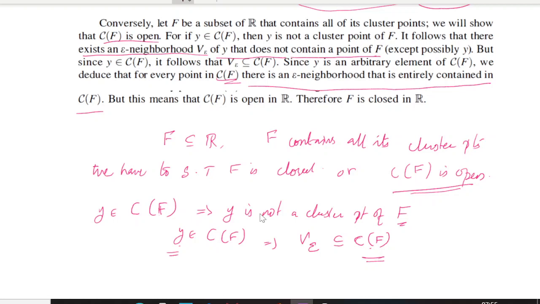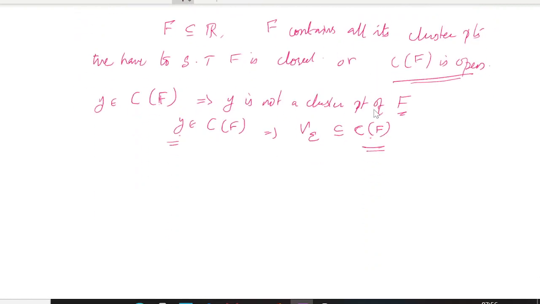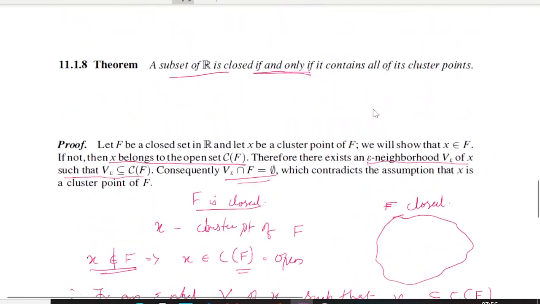And this means that C of f is open. Therefore, f is closed in R. So we have taken C of f and proved that it is open. Therefore, its complement f is closed. So this is the characterization of closed sets.